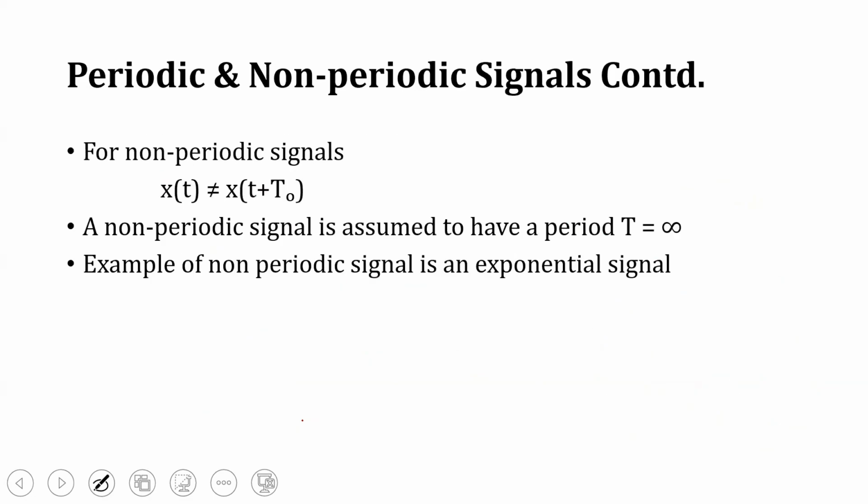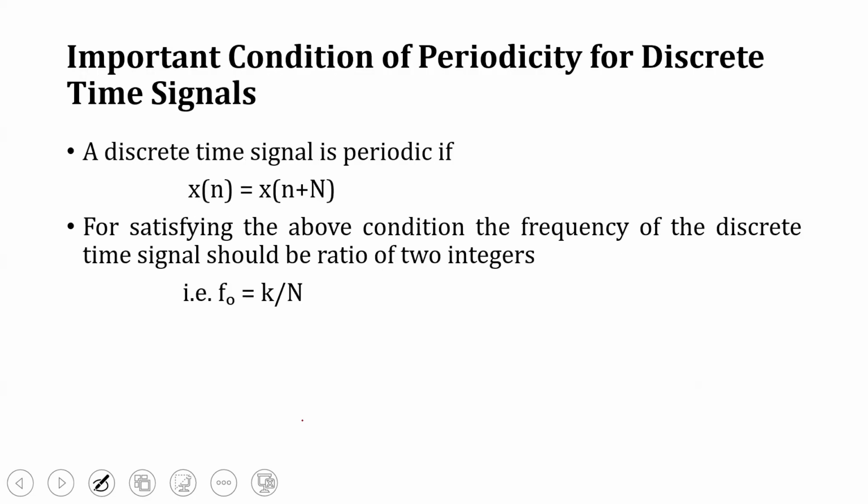Now coming to non-periodic signals. A non-periodic signal is nothing but a signal which does not satisfy the condition x of t is equivalent to x of t plus T naught. A non-periodic signal is assumed to have a period T equal to infinity. An example of a non-periodic signal is an exponential signal.